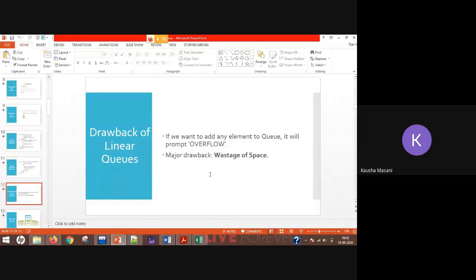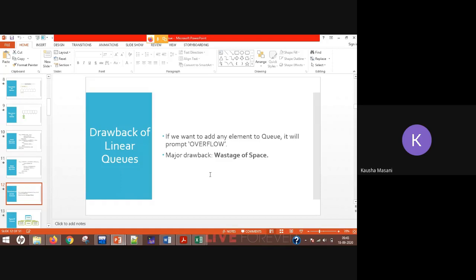Drawbacks of linear queues we had discussed. What is the drawback? Wastage of space. Even though the array is consuming your memory chunk, or you can say memory location, and that location is empty, still you are not able to enter the elements. Why? R has reached max minus 1, so it is going to prompt you overflow. So that's why the major drawback of your linear queue is wastage of space.